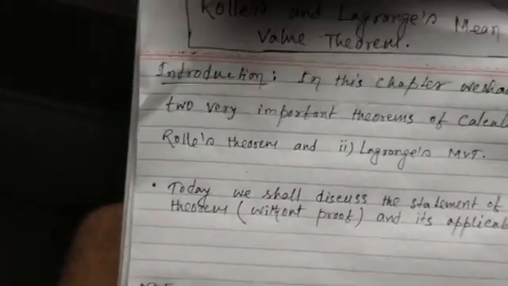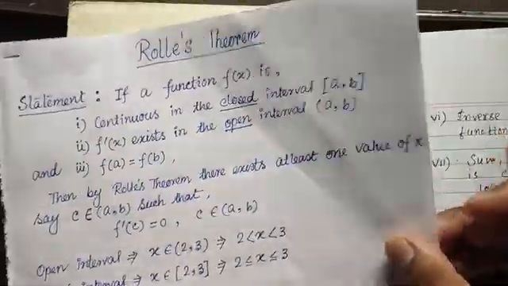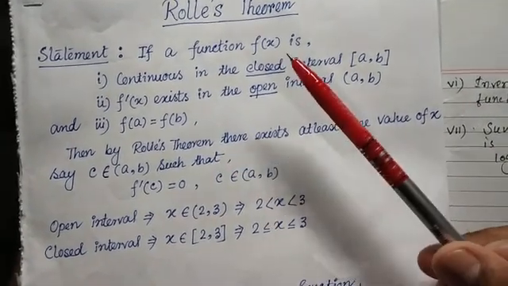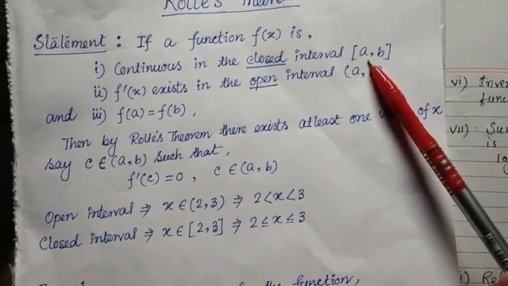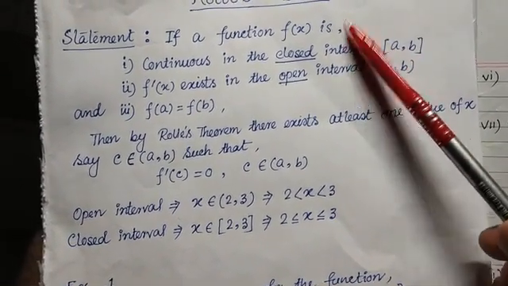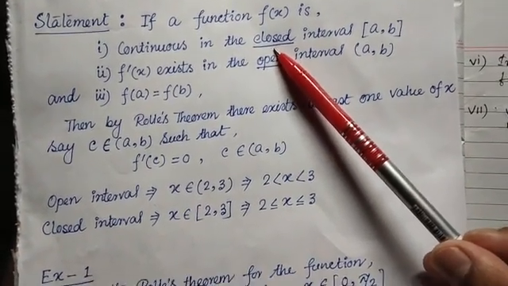Now, see the statement of Rolle's theorem. First, if a function f(x) is continuous in the closed interval [a, b], third bracket means closed interval, so you have to prove the function f(x) is continuous in the closed interval [a, b], closed is important.